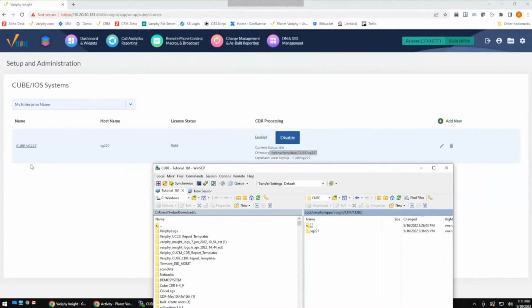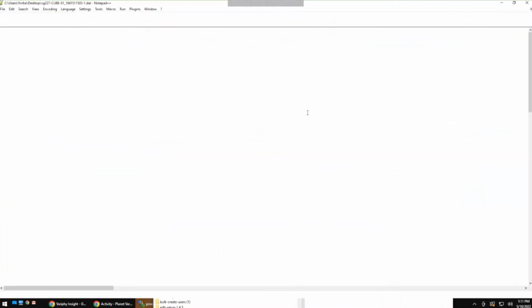Just keep in mind that this directory within Verify is going to list all of those CUBE environments that you may have. From there, I'm going to go to my VG227, and you'll see I have my processed directory and my date and timestamp. I can always just copy that out by dragging and dropping, open it up with Notepad, no different than we did before, and we'll be able to see again that we have those asterisks in front of our data.